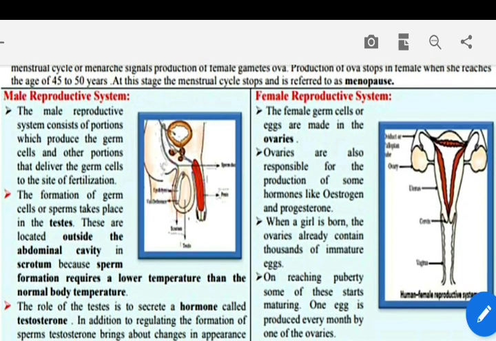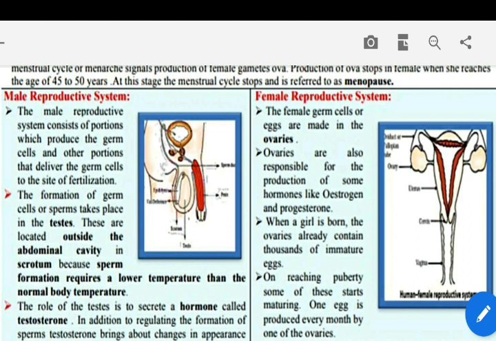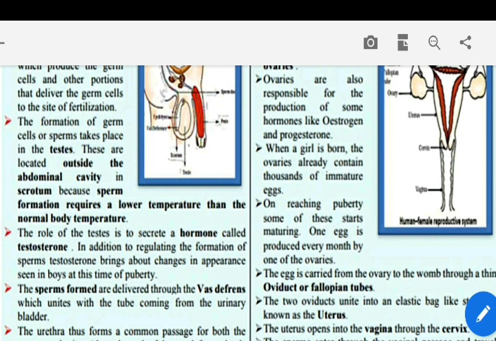अब हम मेल रिप्रोडक्टिव सिस्टम देख लेते हैं. The male reproductive system consists of portions which produce the germ cells and other portions that deliver the germ cells to the site of fertilization. The formation of germ cells or sperm takes place in the testes. These are located outside the abdominal cavity in the scrotum because sperm formation requires a lower temperature than the normal body temperature. यानी टेस्टिस बाहर रहती हैं क्योंकि उनको कम टेम्परेचर चाहिए होता है बॉडी से फॉर प्रोडक्शन ऑफ स्पर्म.